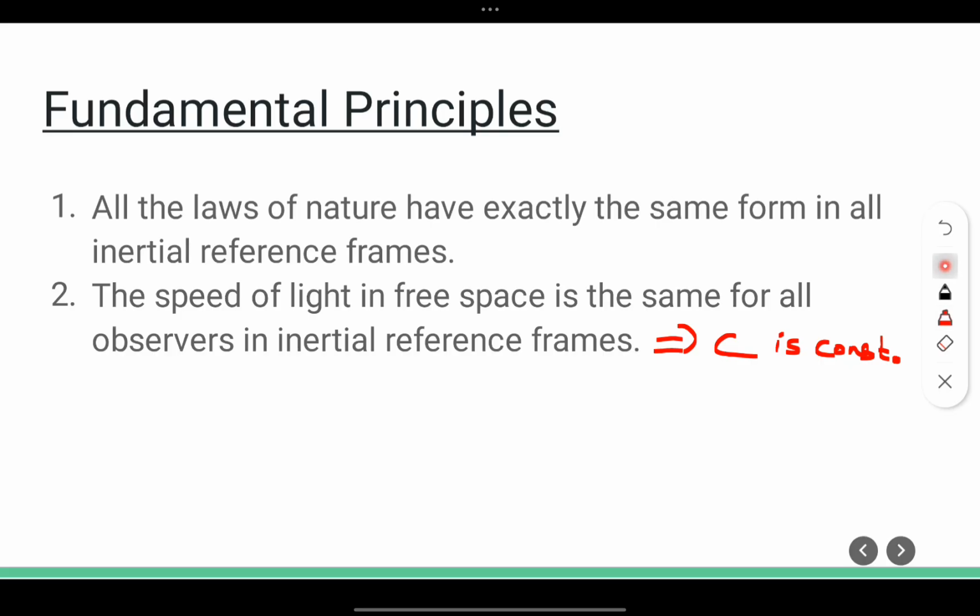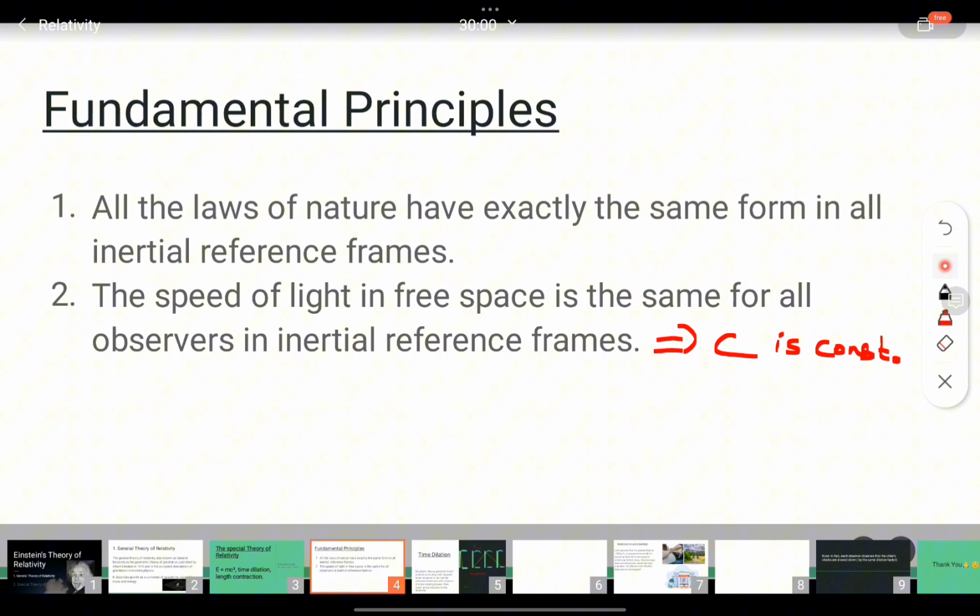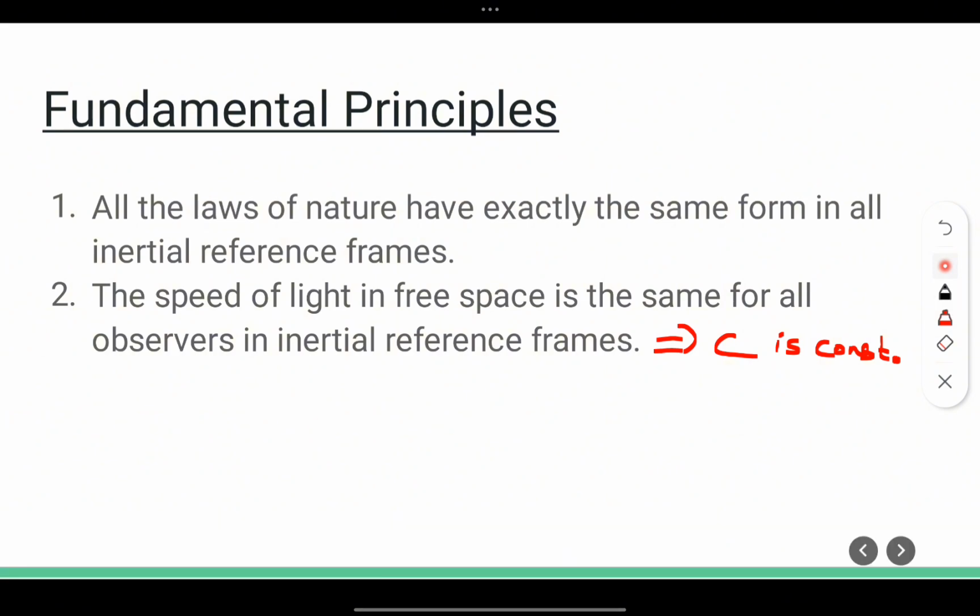Now all the laws of nature, the first principle. The laws of nature, or you can say the laws of physics, have exactly the same form in all inertial reference frames. Basically, what principle number 1 is telling is, let me give you one example.